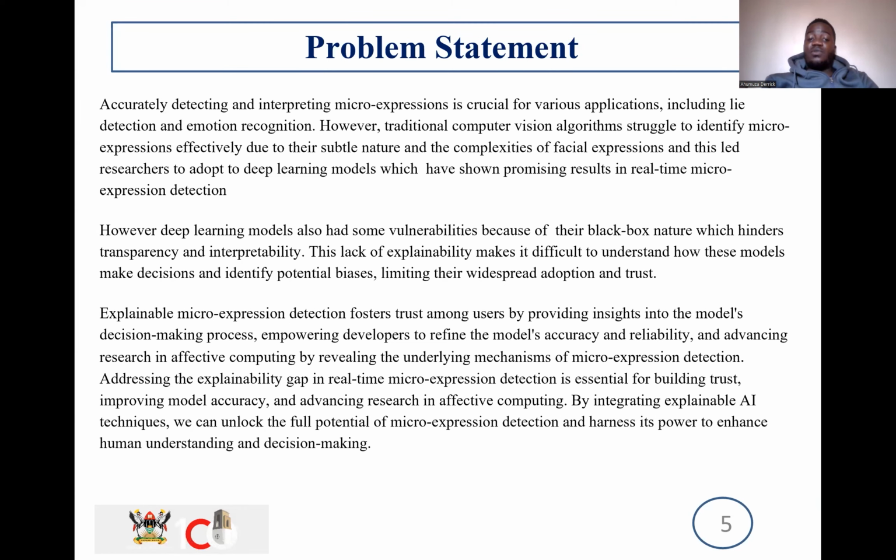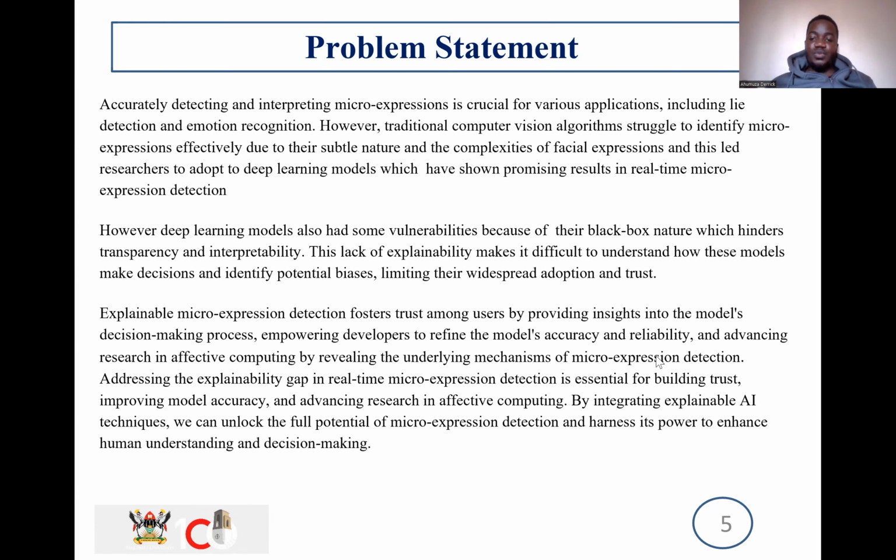However, deep learning models also have some vulnerabilities because of their black box nature, which hinders transparency and interpretability. Human beings generally fear what they cannot see happening behind the scenes, which has reduced their popularity. But explainable microexpression detection fosters trust among users by providing insights into the model's decision-making process, which empowers developers to refine the model's accuracy and reliability, and advances research in affective computing by revealing the underlying mechanisms.